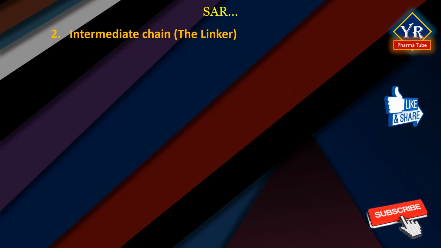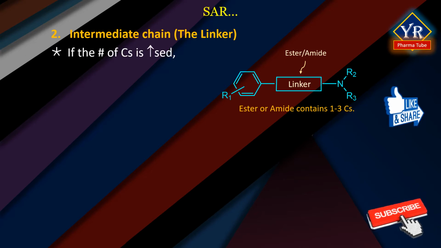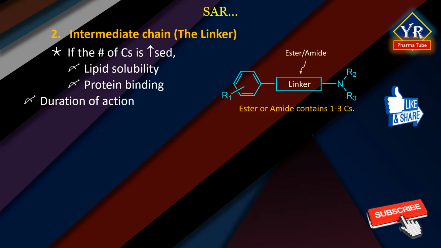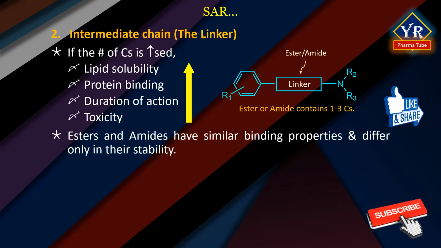Intermediate chain or the linker. The intermediate chain is usually an ester or an amide group. It contains a short alkyl chain of 1 to 3 carbons in length. When the number of carbon atoms in the linker is increased, the lipid solubility, protein binding, duration of action, and toxicity are increased. Esters and amides are bioisosteres having similar sizes, shapes, and electronic structures. They have similar binding properties and differ only in their stability in vivo and in vitro.